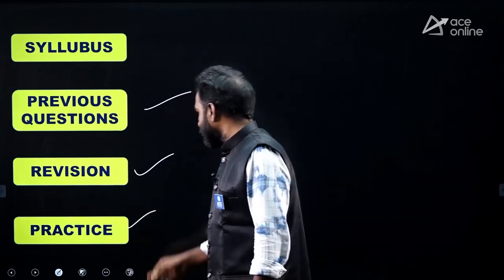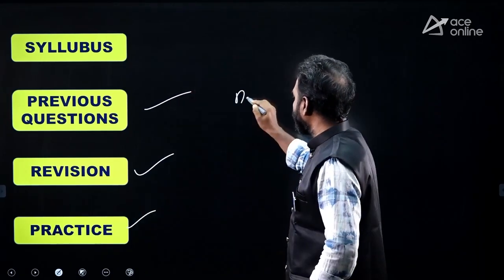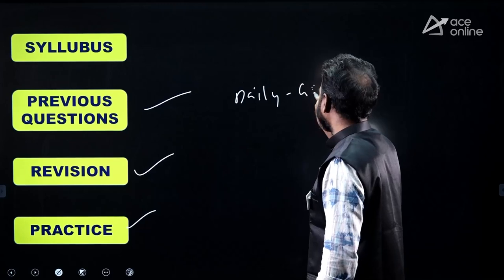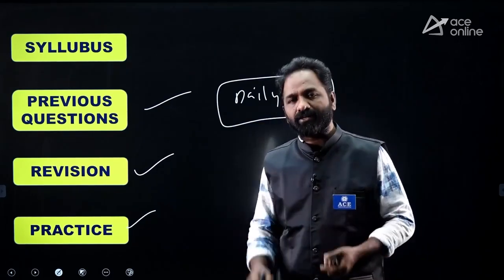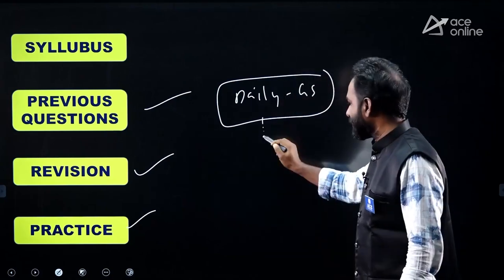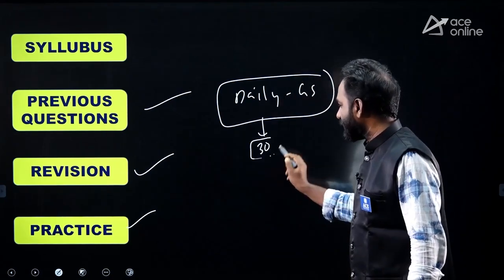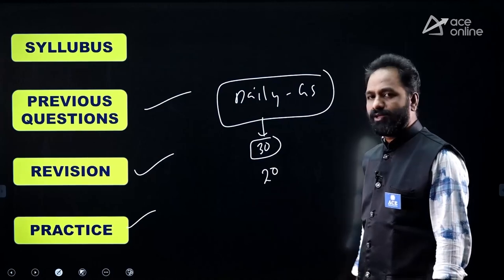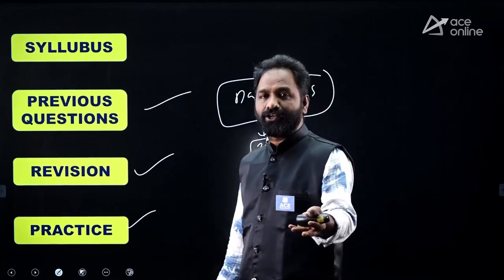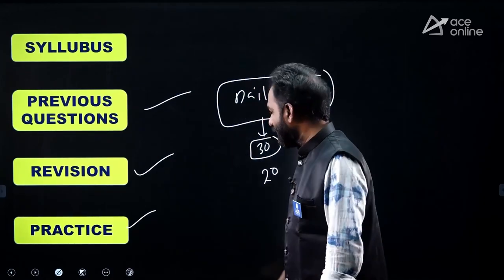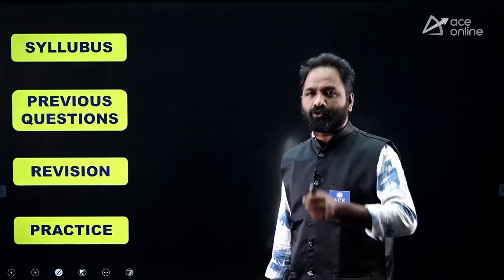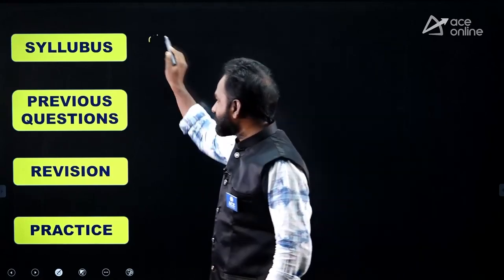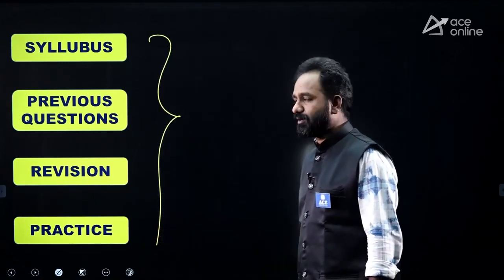Next, practice. Make a habit of practicing general studies questions every day. Is it clear? At least 30 questions minimum, or at least 20 questions, because you have enough time and plenty of days available. So make a habit of reading current affairs and attempting questions, and these things make you perfect in the examination.